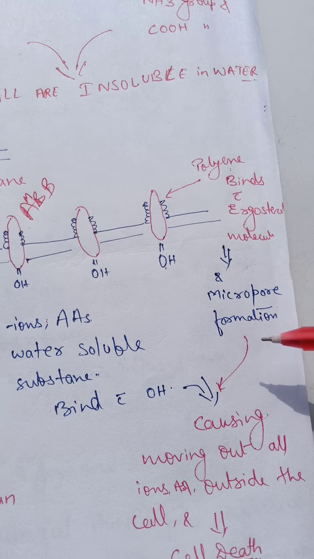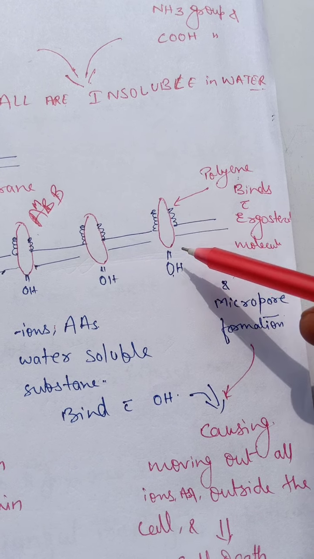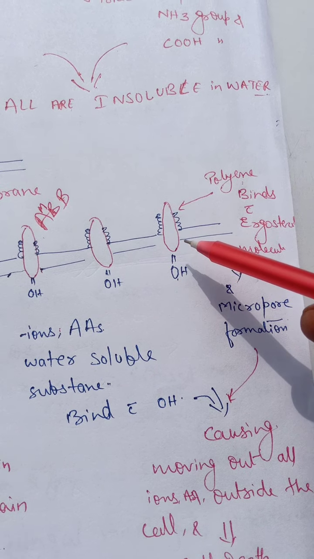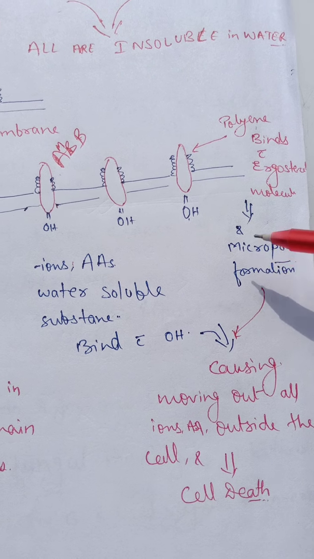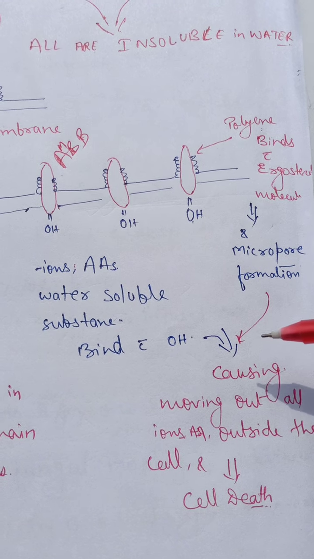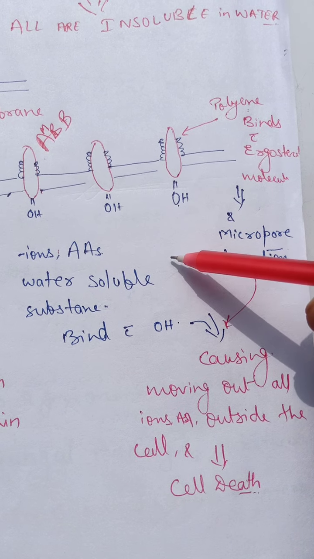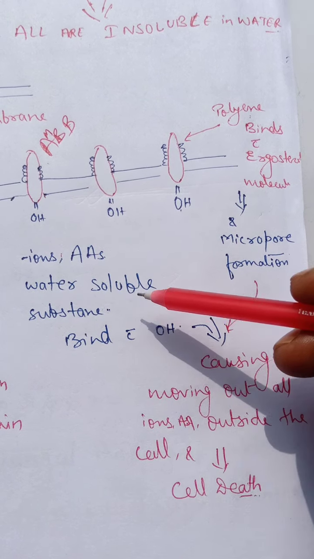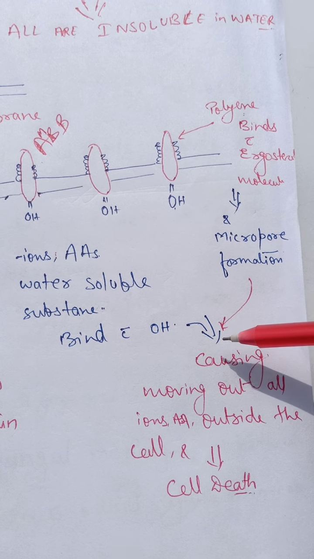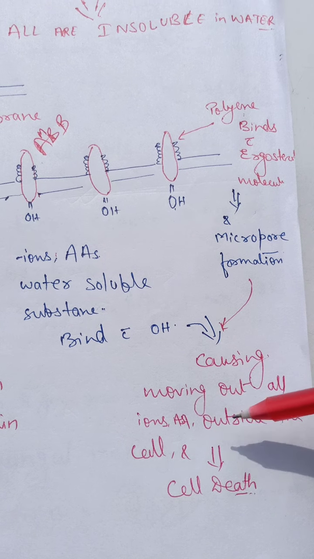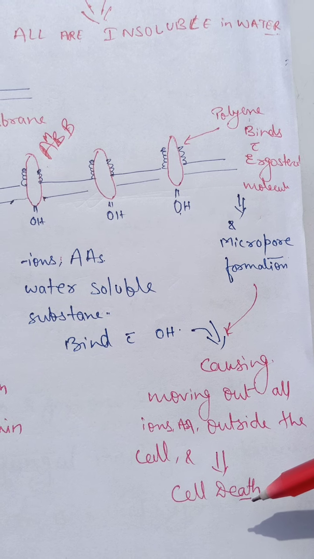As soon as these polyenes bind with the ergosterol molecule of the fungal cell membrane, they form a micropore. As the micropore formation occurs, the ions and amino acids which are present inside the cell move out and cell death occurs, fungal cell death occurs.